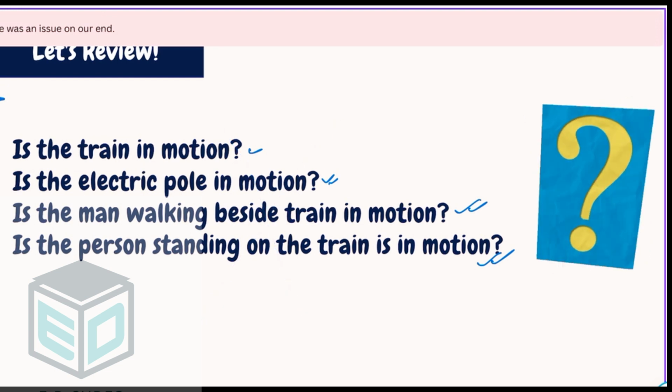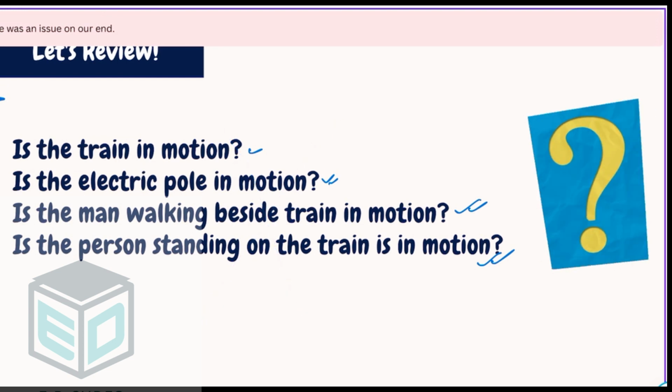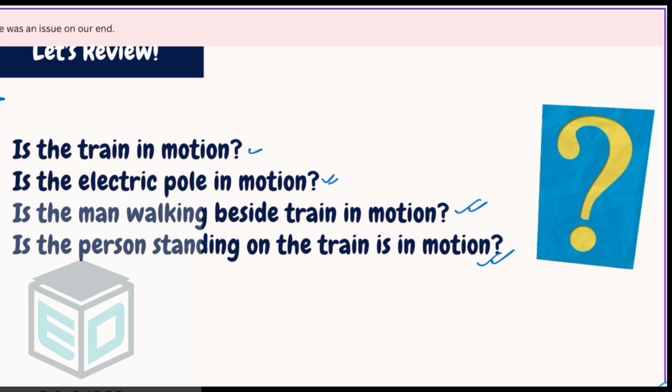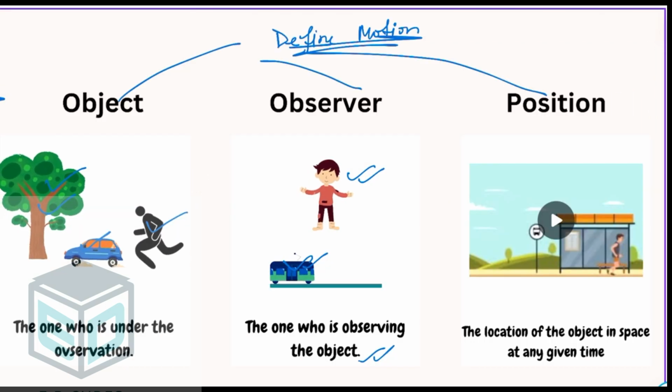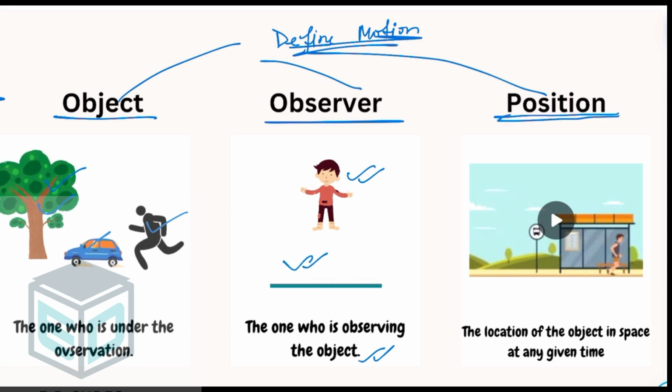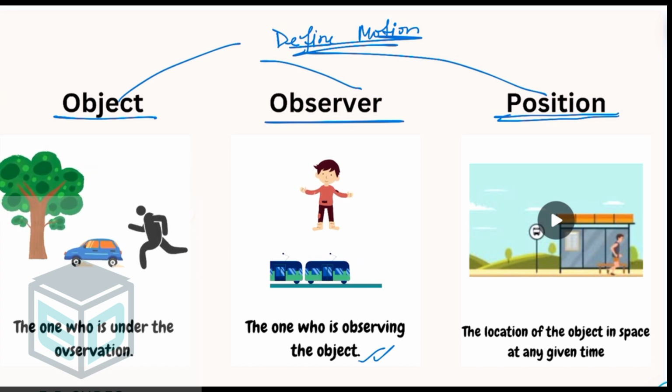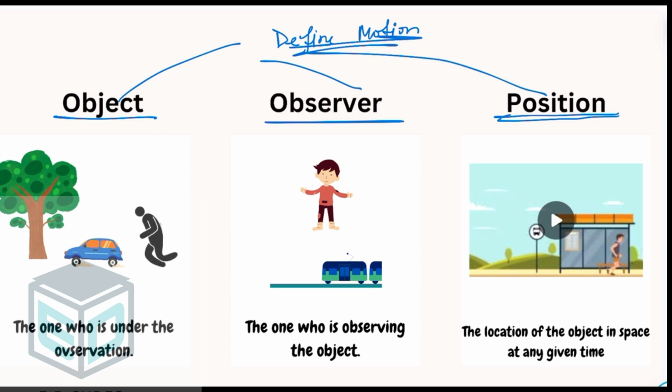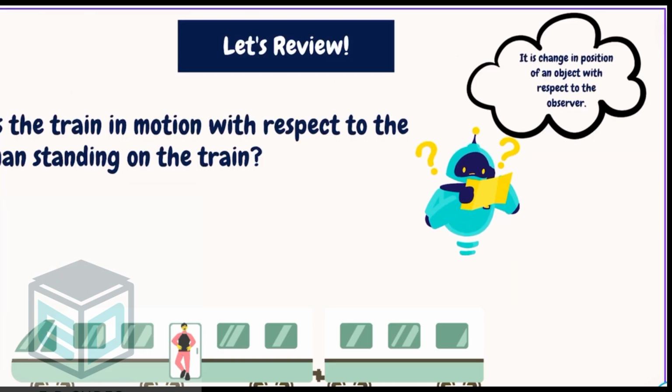Now let us review it according to our understanding. The understanding says we need at least three things: an object, an observer, and a change in position. These three things should be there in order to define the term motion. So now let us ask the question like this: is the train in motion with respect to the man standing on the train? Now again watch this video.